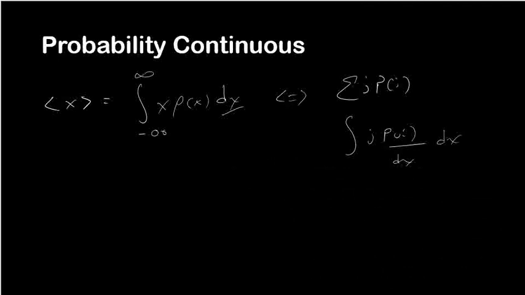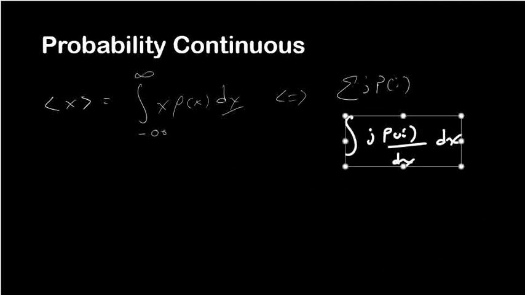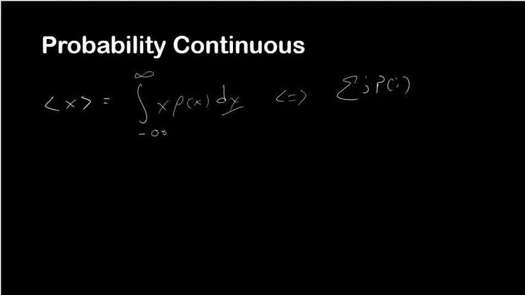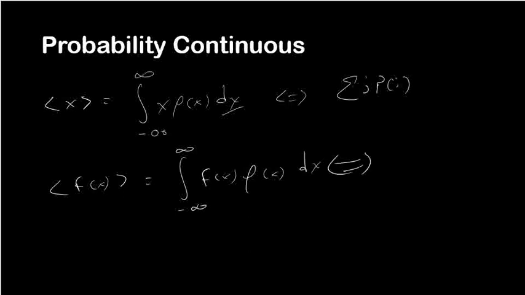Okay, I think that's a useful thing to see. All right, so now we can again generalize this expectation value to any function of x: the average of f of x is equal to the integral from minus infinity to infinity of f of x times the probability density function of x dx. And again, very similar to the discrete form, which was just f of j times p of j.